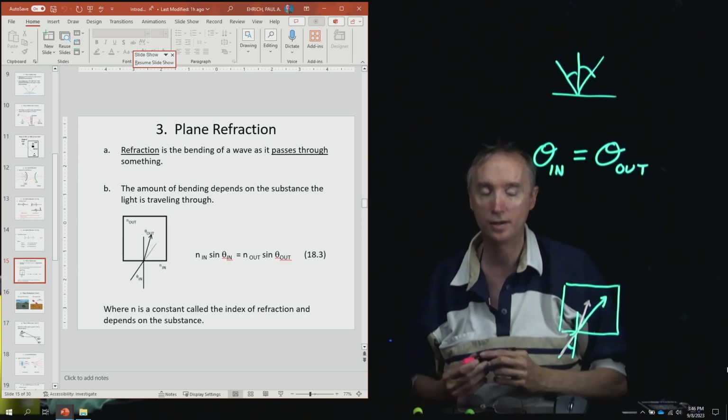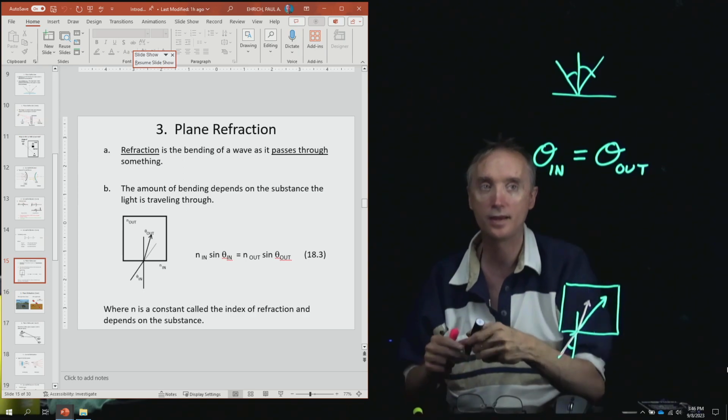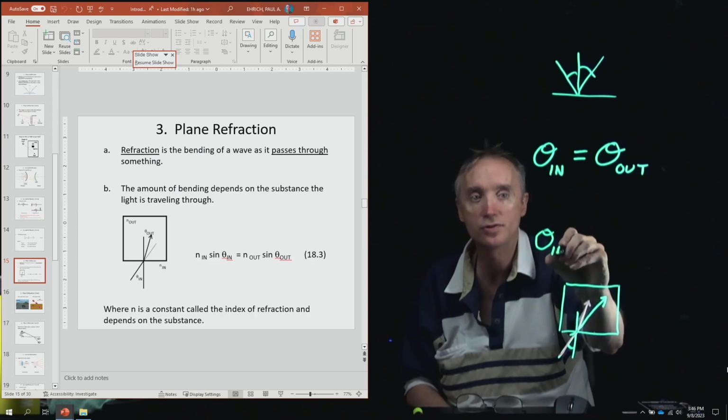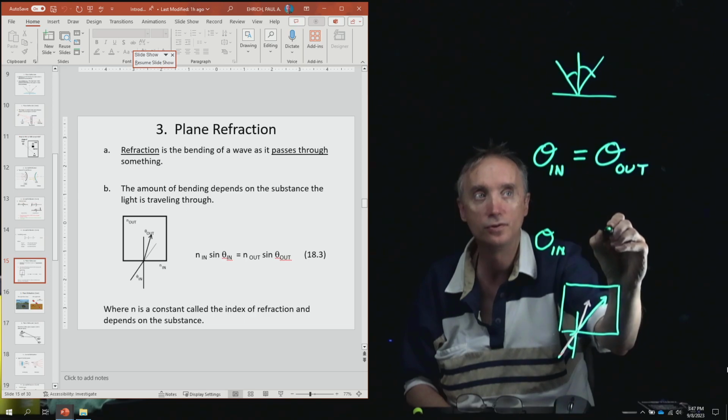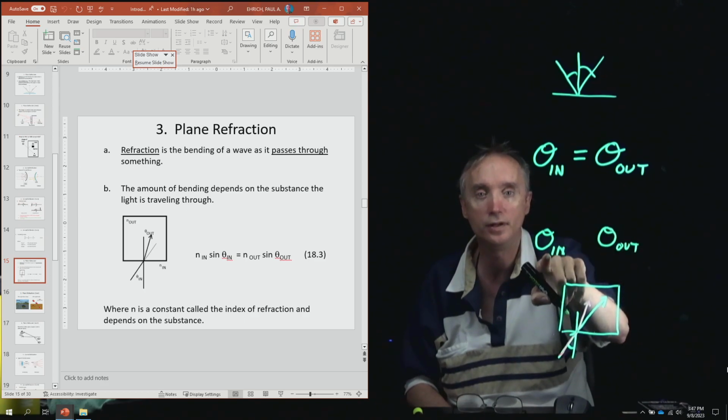Well, we can predict how much it's going to bend. And we start off making our formula look very much similar to this one over here. So this is the angle that it's making coming out, and here's the angle going in.